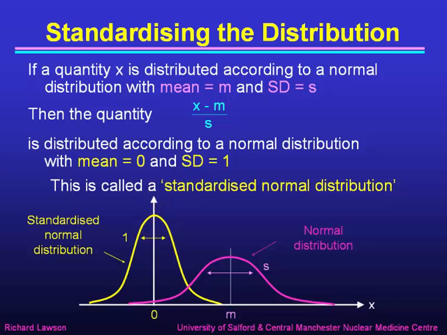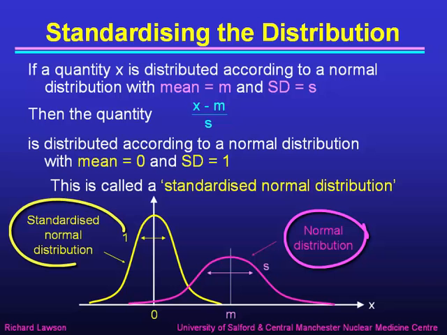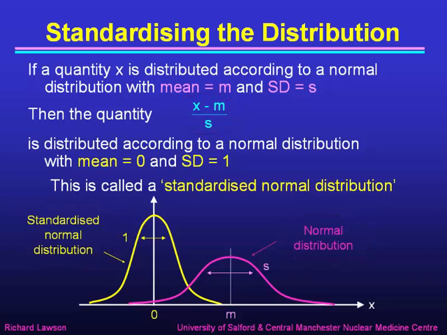So in practice, whenever we end up with a normal distribution with an arbitrary mean and arbitrary s, we will typically convert it into this standardized form by subtracting the mean from all the values and then dividing by the standard deviation, to convert it to the standardized normal distribution. And in many books, when people talk about the normal distribution, they mean the standardized normal distribution, on the assumption that it's been converted to this standardized form. And certainly if you look it up in tables, you will find it in this standardized form.